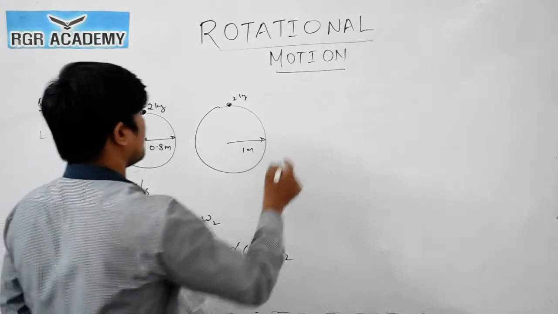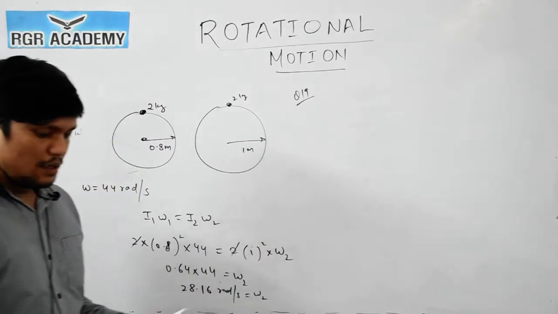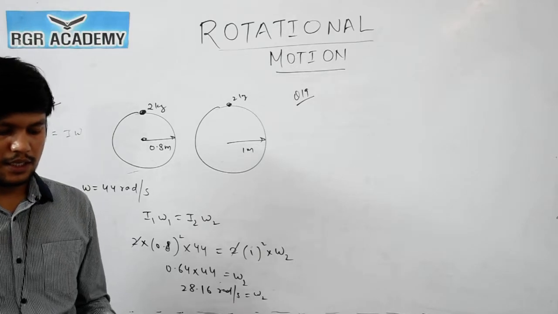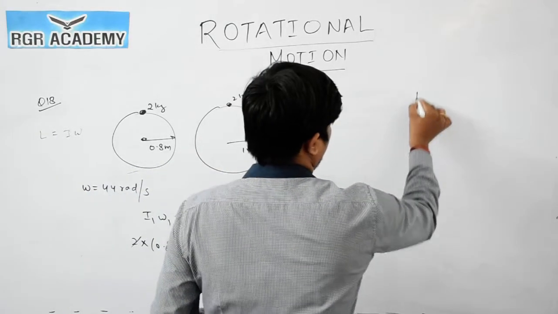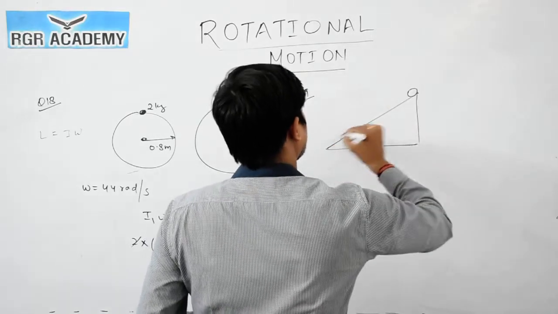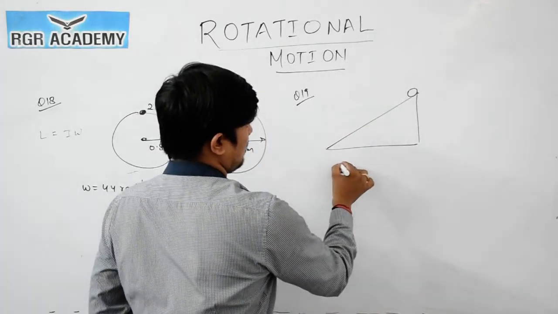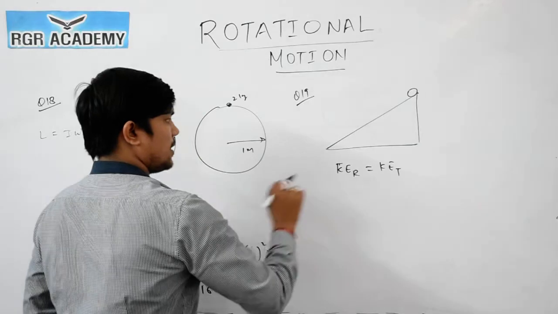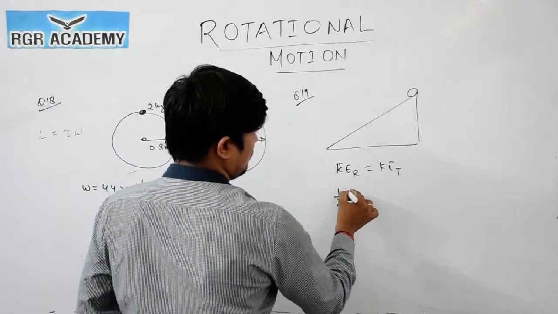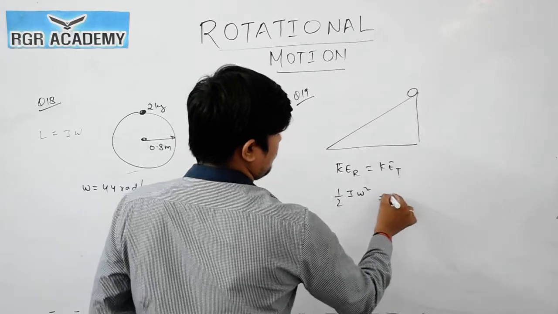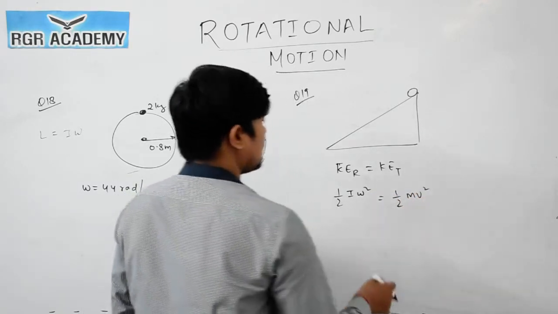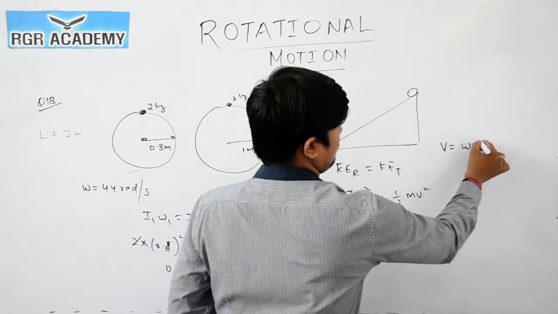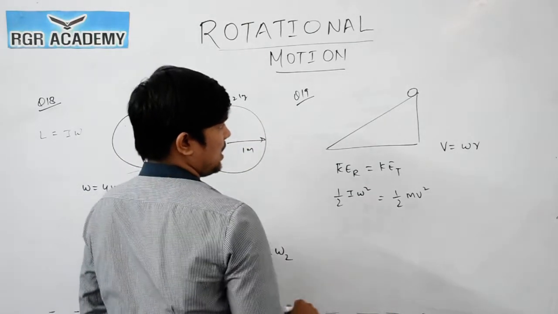Now question number 19. A body is rolling down an inclined plane, its translational and rotational kinetic energies are equal. So any body is rolling down the inclined plane, okay. So what they have given, rotational kinetic energy is equals to translational kinetic energy. So what is the rotational kinetic energy? We know that half I omega square is equals to half m v square. Now it is in the condition of pure rolling, so v is equals to omega r. So omega square we can write down as v square by r square.